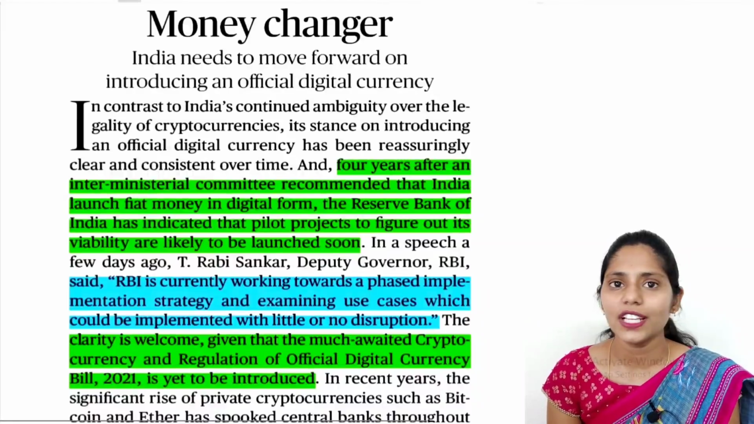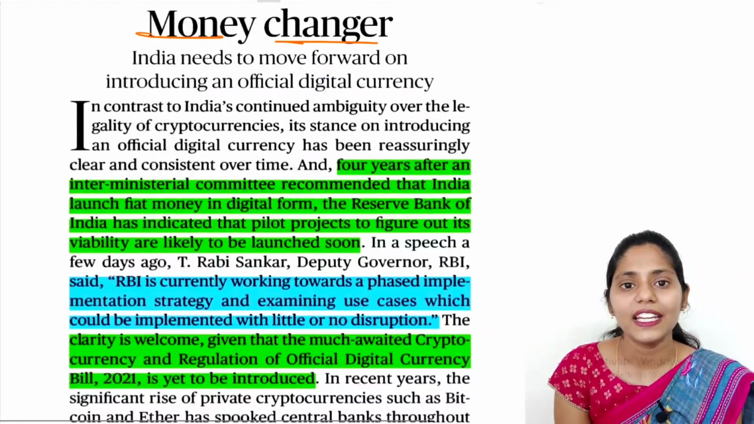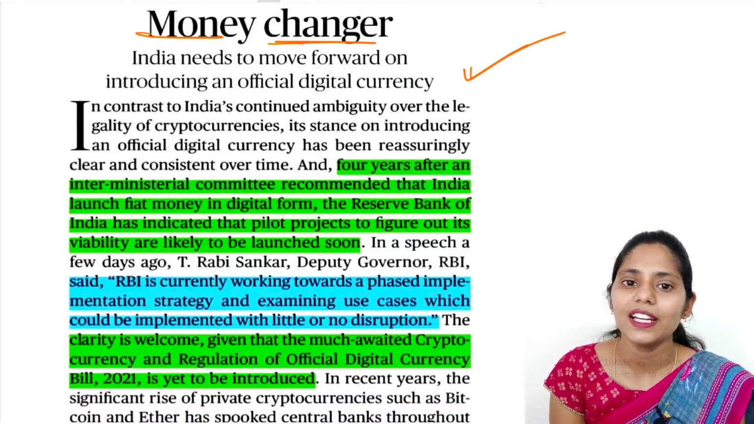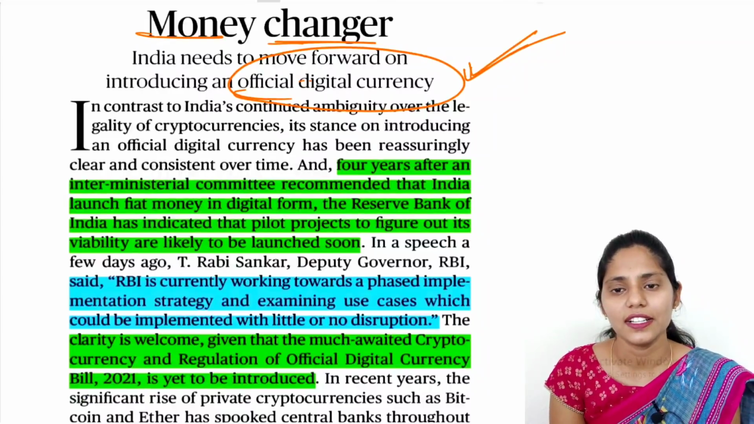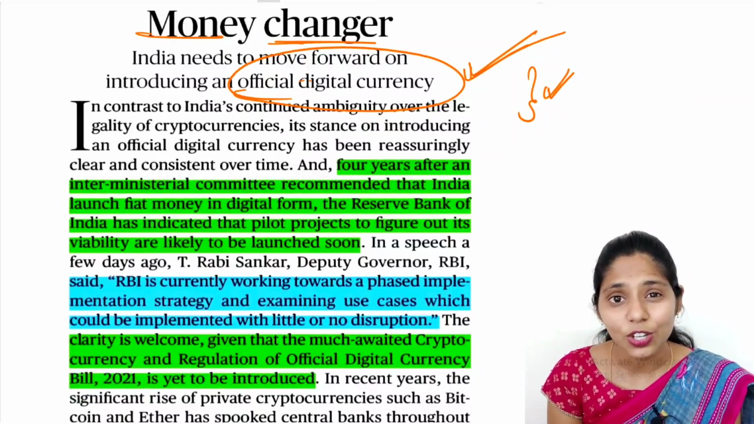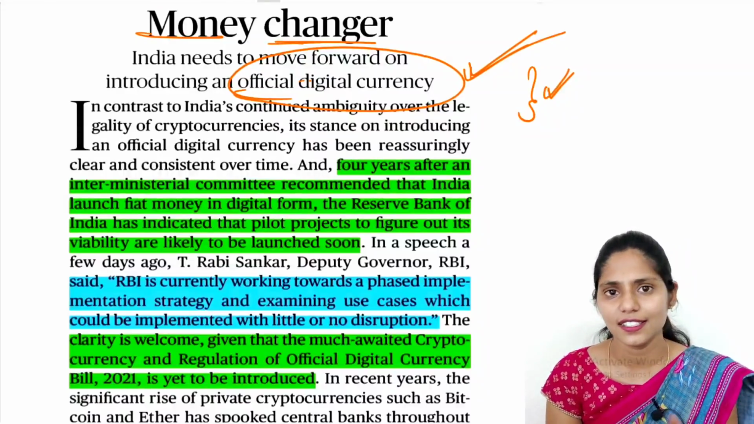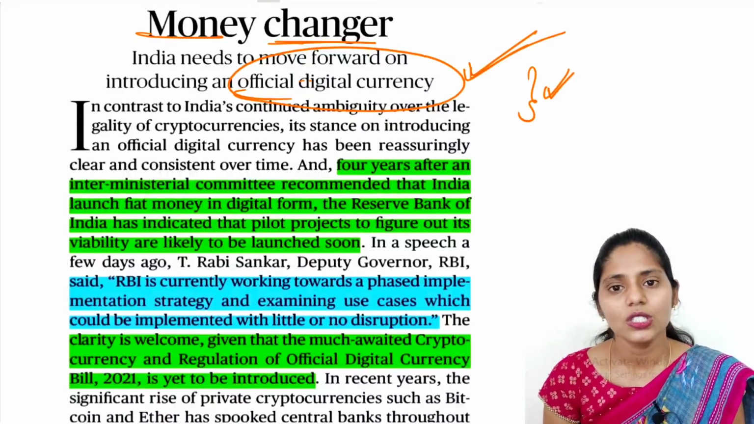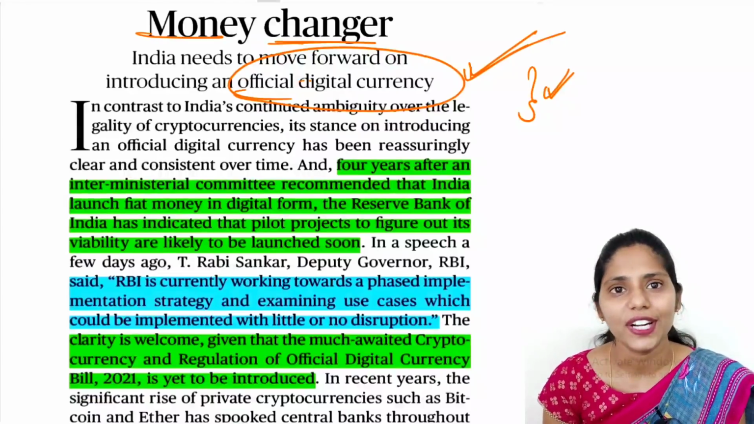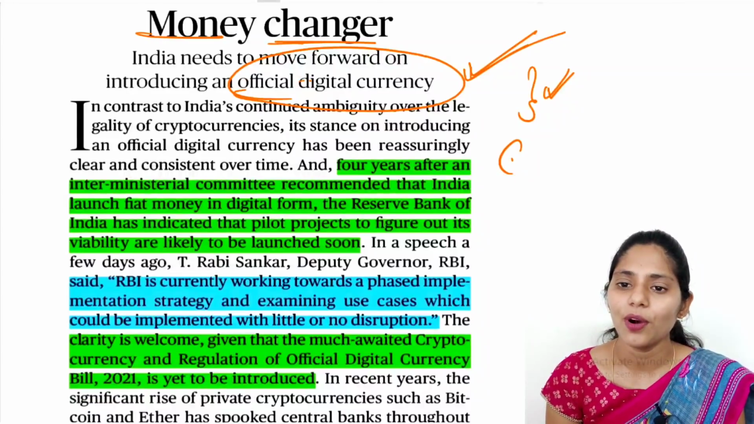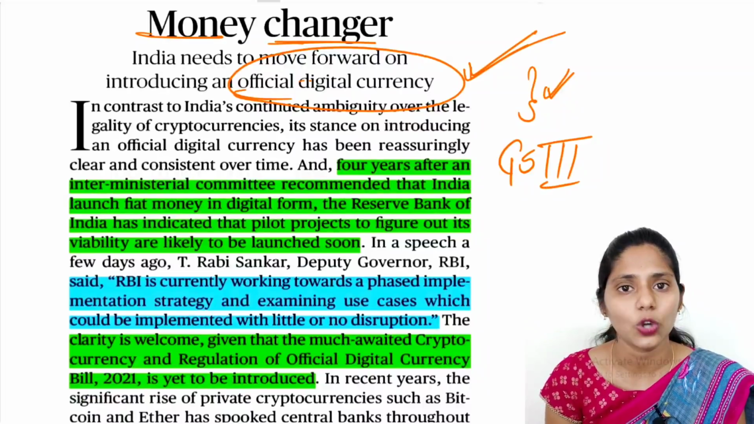Now let us move on to the next topic. The title says Money Changer. This article mainly focuses on the official digital currency. We discussed the background of this topic in our lecture the day before yesterday, I think. So now let us try to understand this topic in great detail. This topic will be important for GS paper 3 under economy.